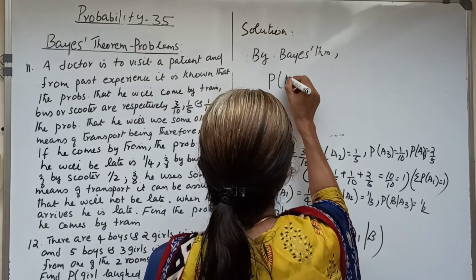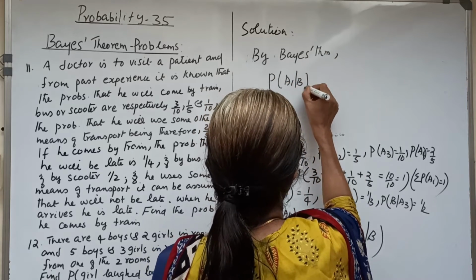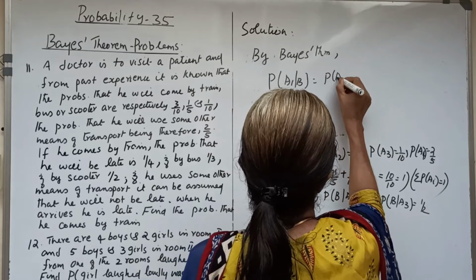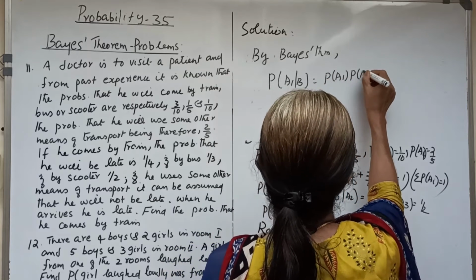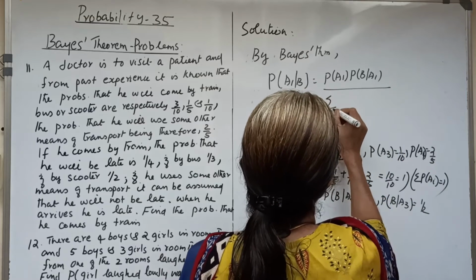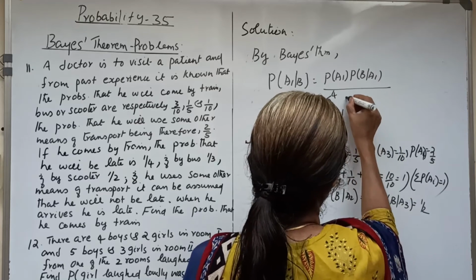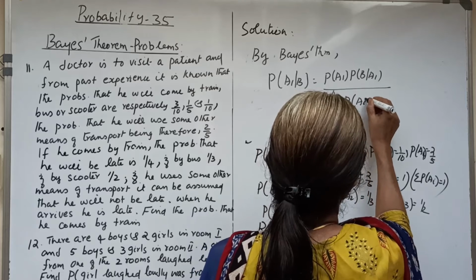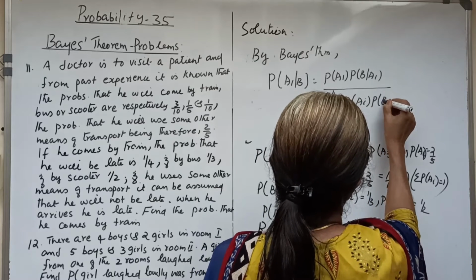P of E1 given B equals P of E1 into P of B given E1 divided by the sum over i equal to 1 to 4 of P of Ei into P of B given Ei.